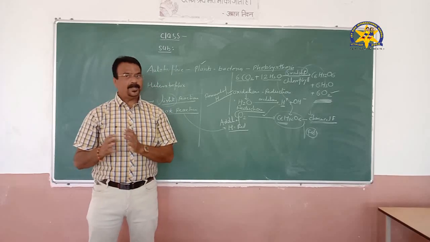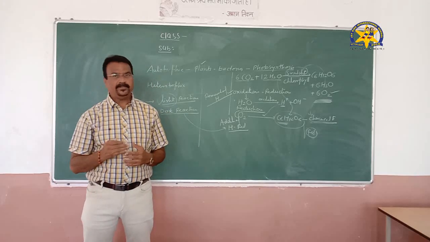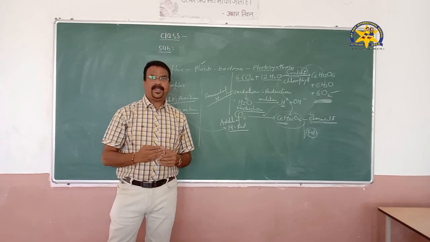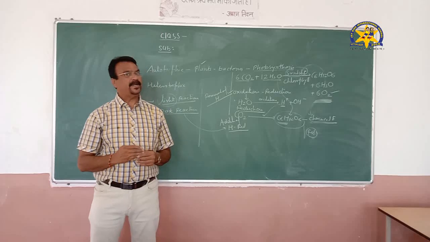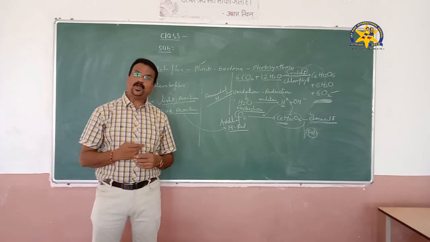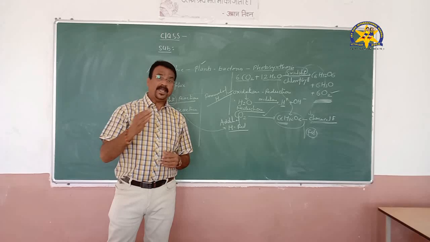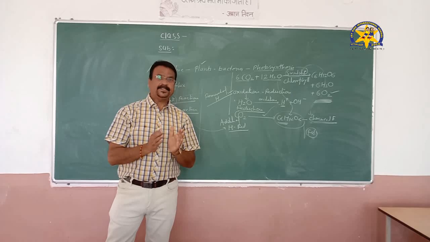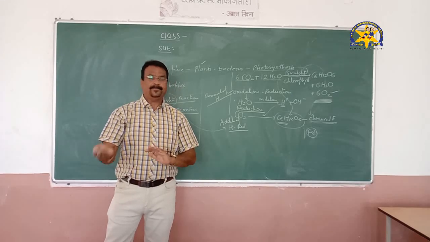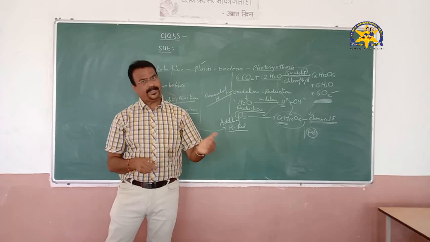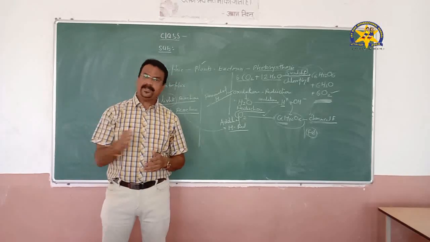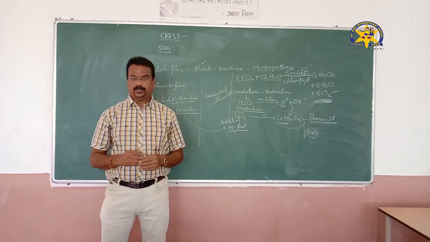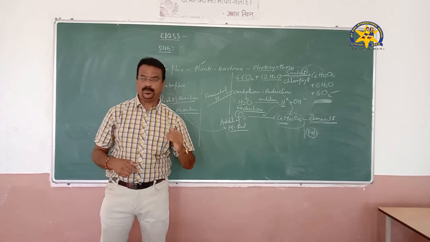So in desert plants the carbon dioxide is taken in at night, and this carbon dioxide is used up by a compound, phosphoenolpyruvic acid, and a storage product is formed, that is, oxalic acid and malic acid are formed, and this increases the acidity in the plant body. And next day, in the presence of sunlight, there is a breakup of this malic acid, and again carbon dioxide is released, and then this carbon dioxide is converted into glucose. So that's why the growth of the desert plant is slow.